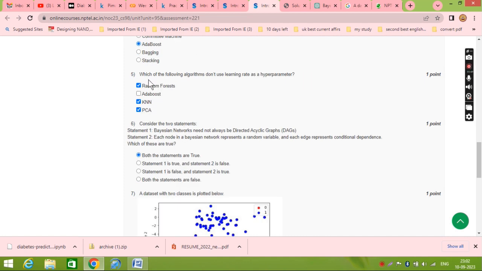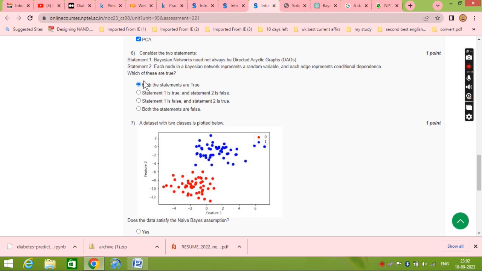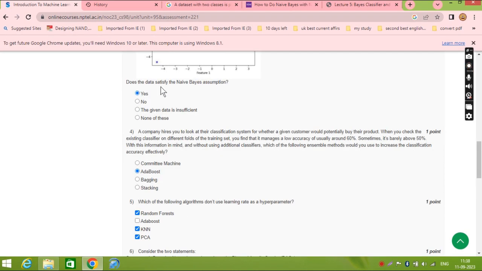Next, which of the following algorithms do not have a learning rate hyperparameter? That is random forest, KNN and PCA. Now consider the following two statements. According to my knowledge, both the statements are true. Yes, the answer will be this one.